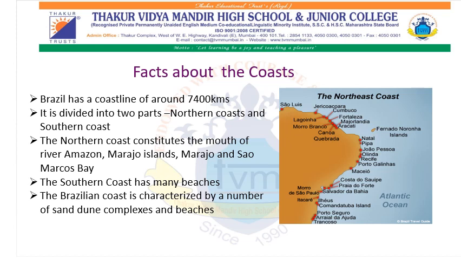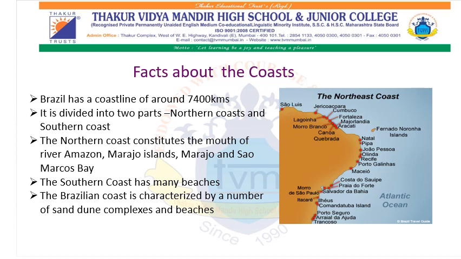The northern coast extends from Amapá province in the north to Rio Grande do Norte in the east, and this can be called the North Atlantic coast. The northern coast is characterized by the mouths of many rivers as well as the mouth of the Amazon River, and therefore you can find this region is a low-lying plain. On this coast there is also Maranhão island and Maranhão and São Marcos Bays. Maranhão is a large coastal island located between the mouth of the river Amazon and the river Tocantins.